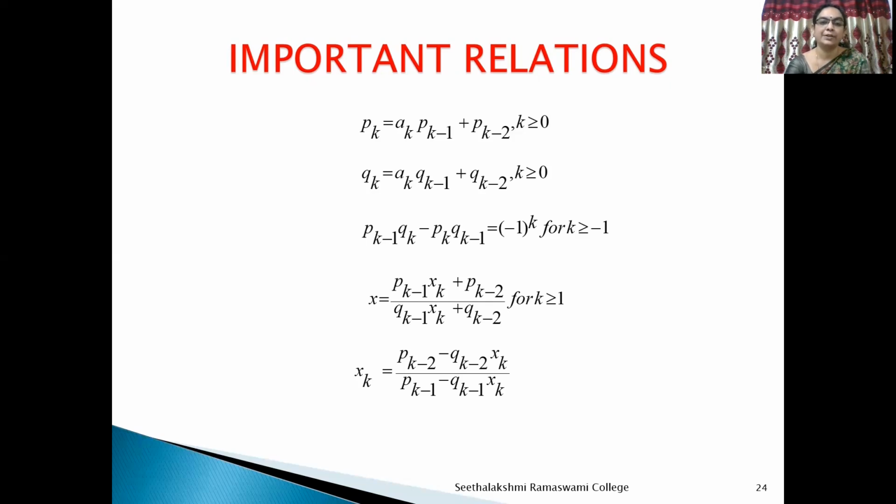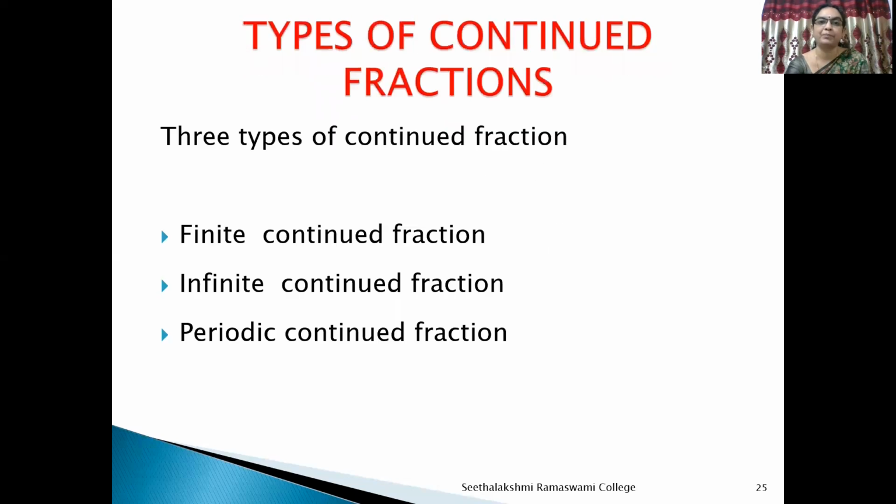Also, x is equal to P_{k-1} xk plus P_{k-2} divided by Q_{k-1} xk plus Q_{k-2}, for all k greater than or equal to 1. And xk is equal to P_{k-2} minus Q_{k-2} x divided by P_{k-1} minus Q_{k-1} x. There are three types of continued fraction.